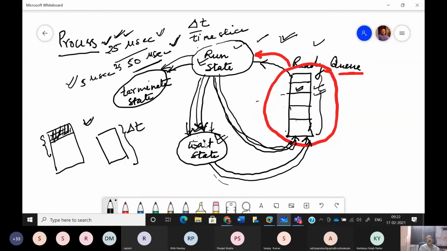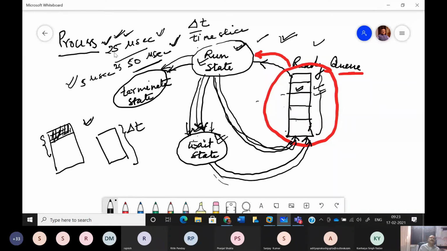When it is in the wait state, it must be waiting for its turn to get the services of the hard disk, and as and when it completes those services, it moves to the ready queue. Whether it is in the ready queue or in the wait queue, in both cases it must be waiting for the microprocessor so that it can move to run state.